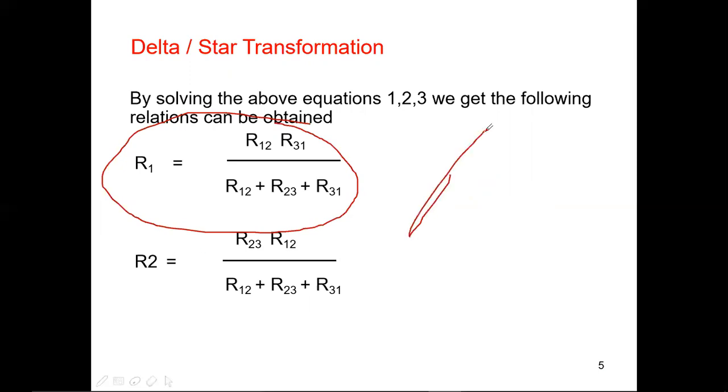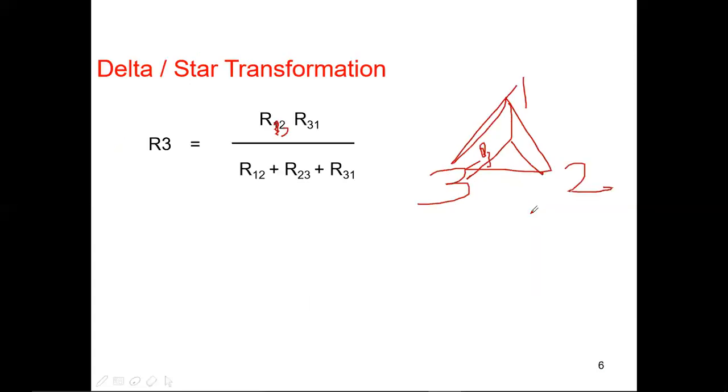R12 is the resistance connected between terminals 1 and 2. Then it will become like this.